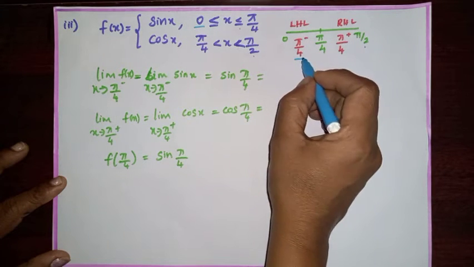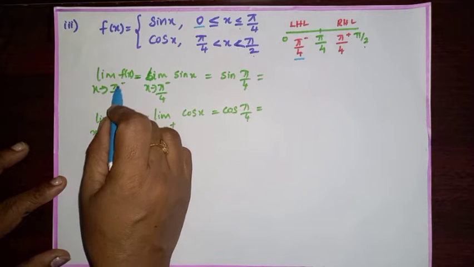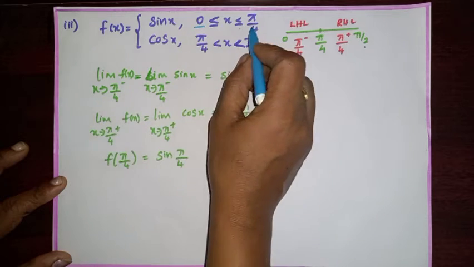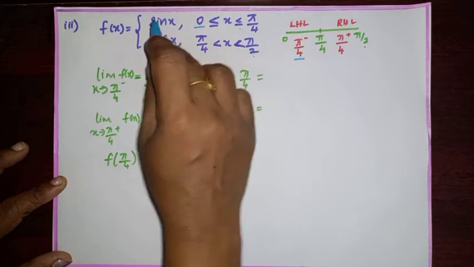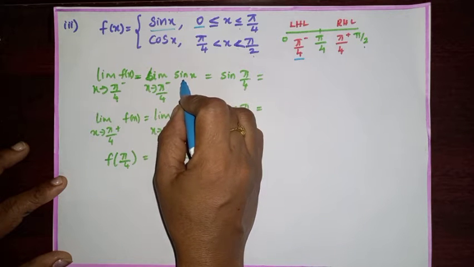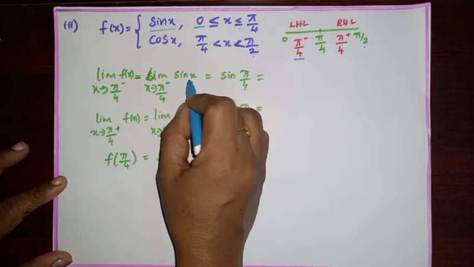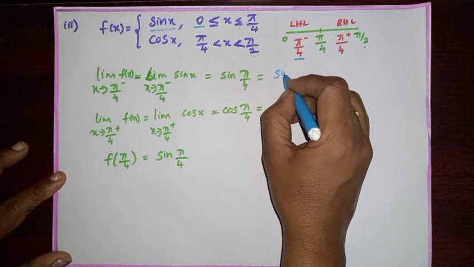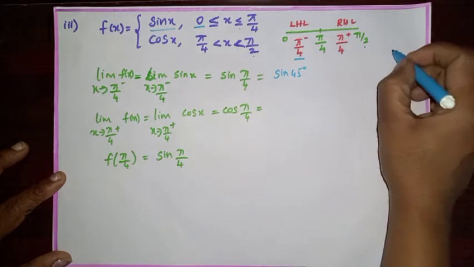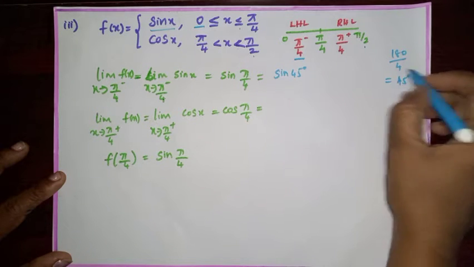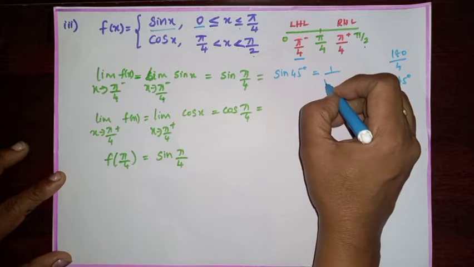First, I am going to check the left hand limit. Limit x tends to pi by 4 negative f of x. Pi by 4 negative f of x means less than pi by 4. Less than pi by 4 is sin x. So, limit x tends to pi by 4 negative sin x. In the place of x, you substitute pi by 4. Sin pi by 4 is sin 45 degree. 180 degree divided by 4 is equal to 45. The value of sin 45 degree is 1 by root 2.